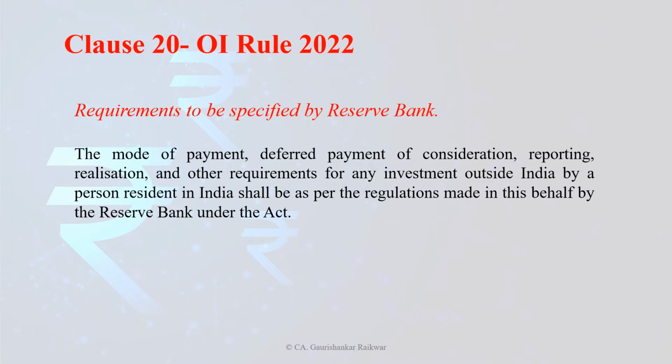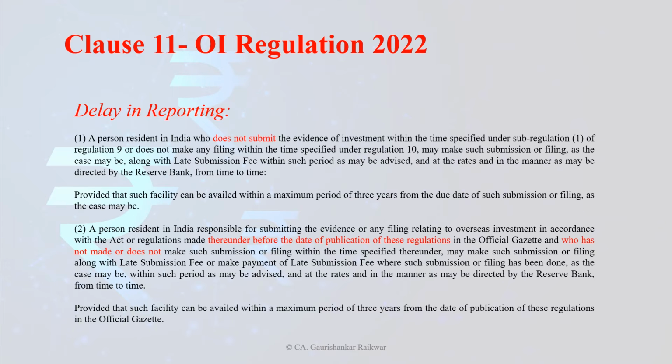Now let's see what the OI Regulation talks about. As per clause number 11, the regulation has been framed by the Reserve Bank of India, as we have already seen in the earlier slide. Because the central government has directed RBI to frame regulation, under the Regulation 2022, clause number 11, there is a provision with respect to delay in reporting.